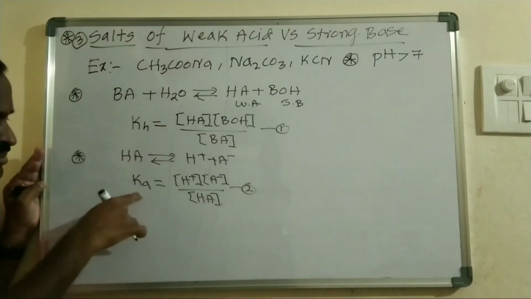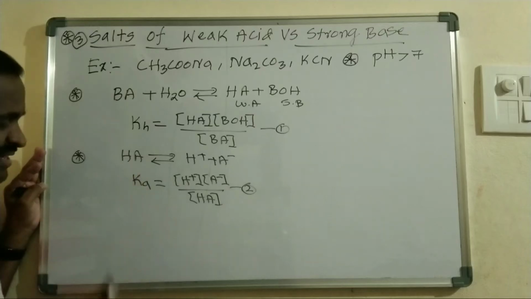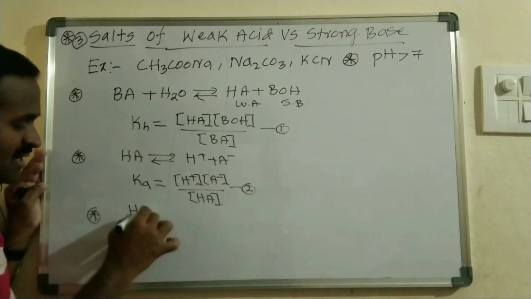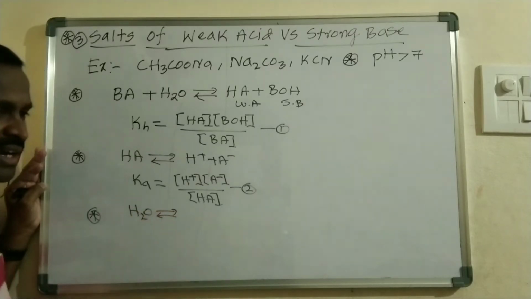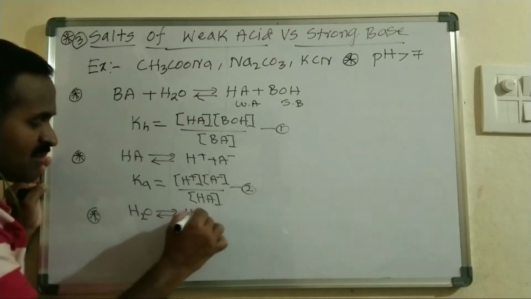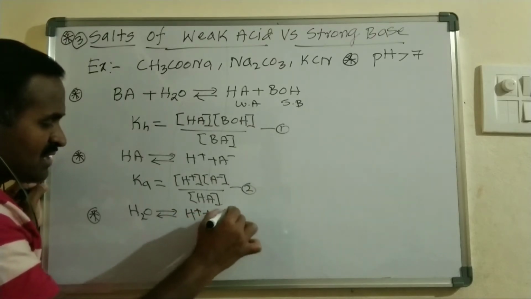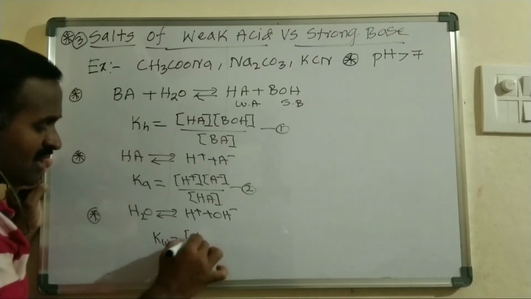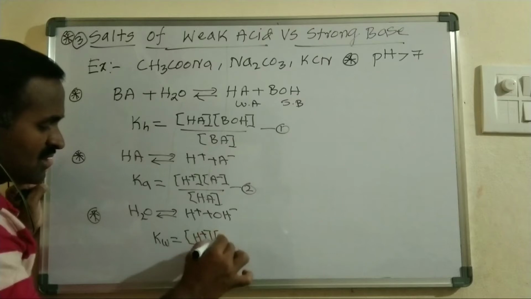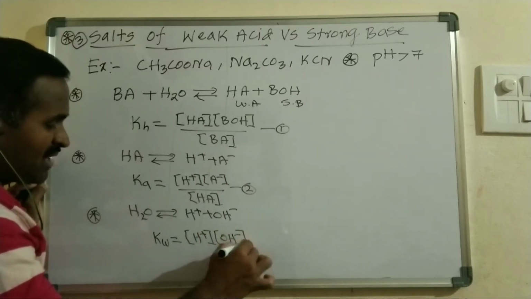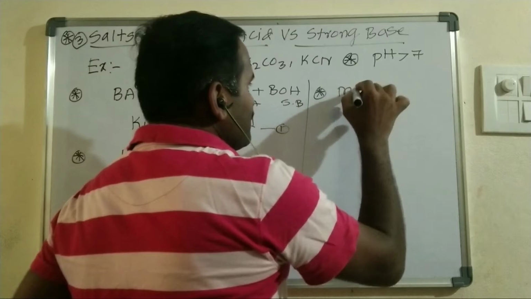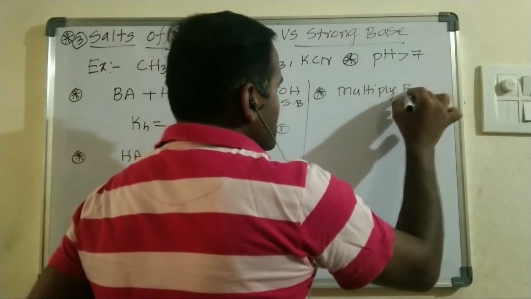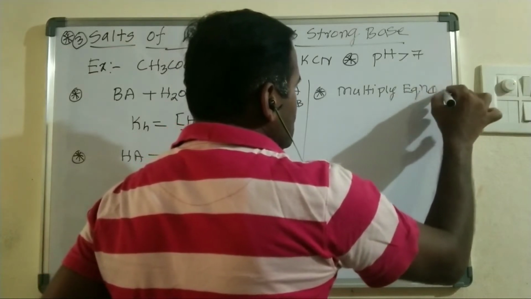So this is simply the dissociation constant of a weak acid, and we know that even pure water is a bad conductor of heat and electricity, and it attains an ionic equilibrium like this: H plus plus OH minus. From this I can write Kw is equal to the ionic product of water, concentration of H plus times concentration of OH minus. Now multiply equation 1 and 2.